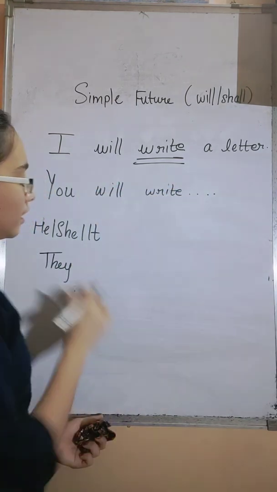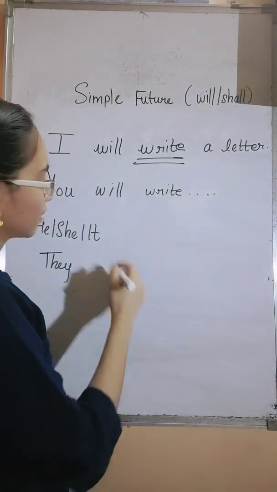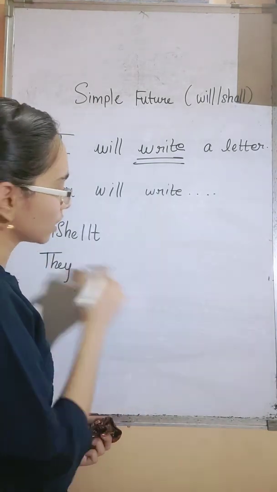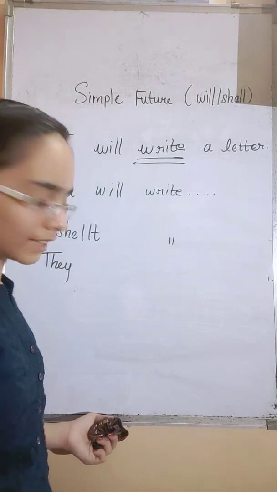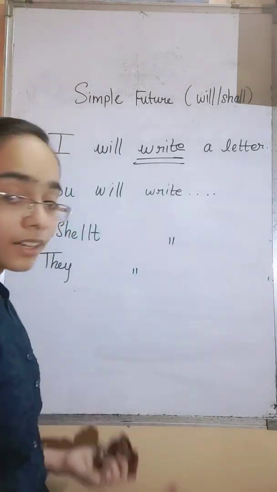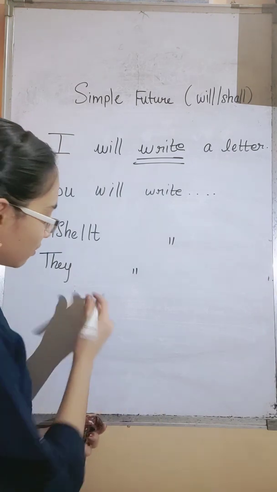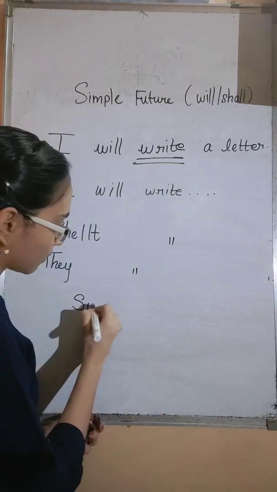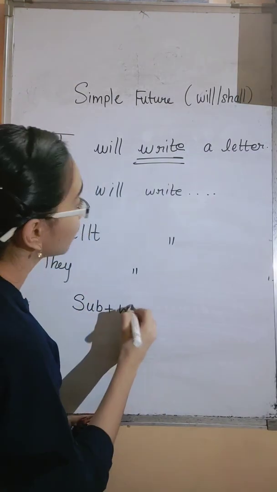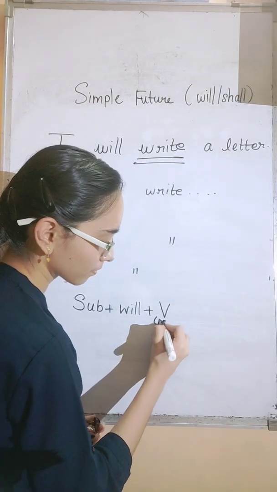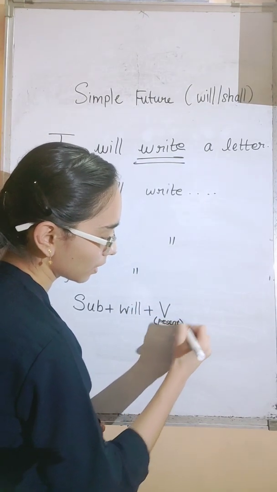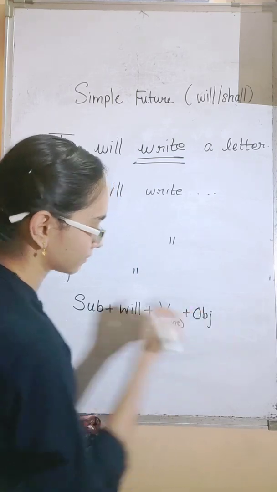Okay. He or she or it will not come, it is an object. He or she will write a letter. They will write a letter. So the sentence formation would be subject plus will plus verb in its present tense form plus object.